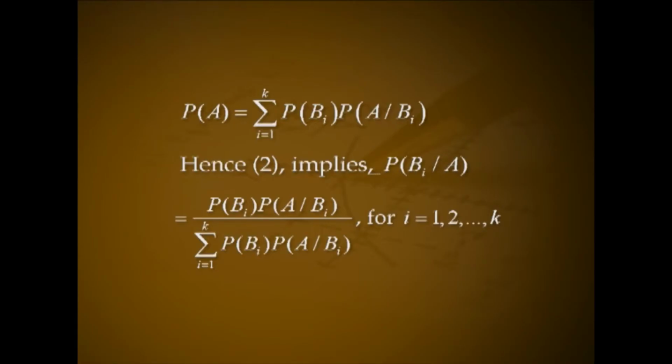Using equation number 1, we get P of A equal to sigma i from 1 to k P of Bi into P of A given Bi. Hence, equation number 2 implies probability of Bi given A equal to P of Bi into P of A given Bi divided by sigma i from 1 to k P of Bi into P of A given Bi for i equal to 1, 2, etc. k. Hence, the proof.